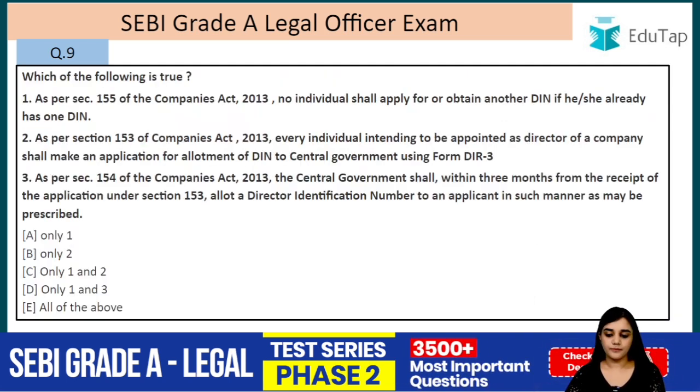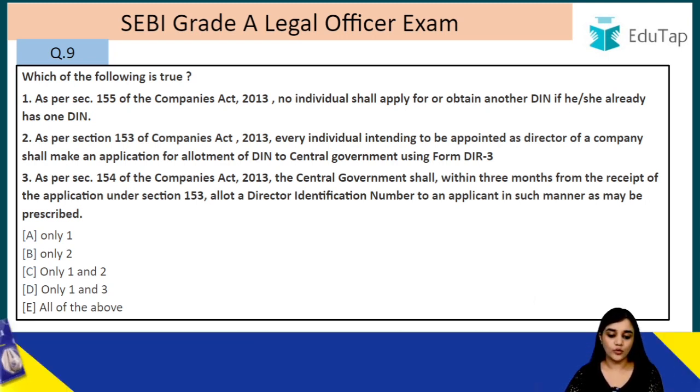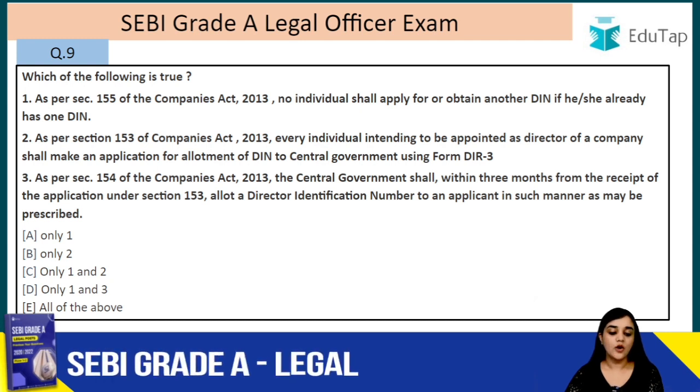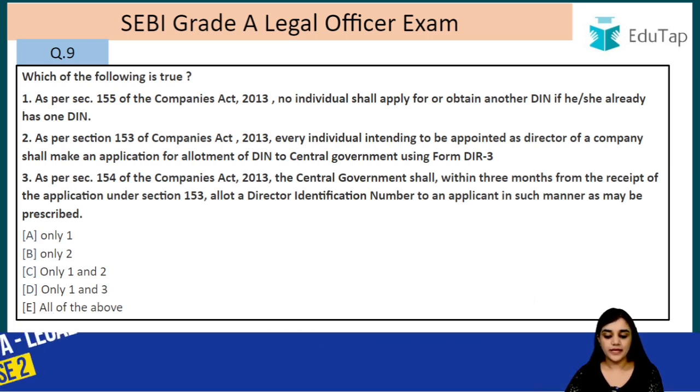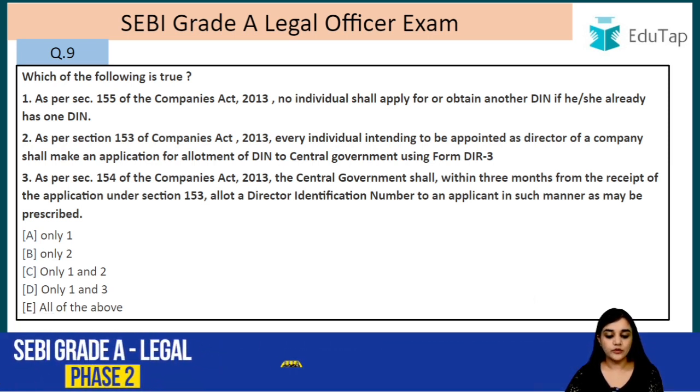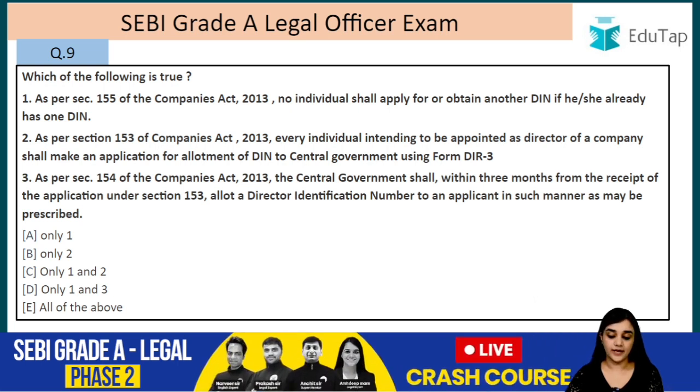Question number 9. Which of the following is true? As per section 155 of the Companies Act 2013, no individual shall apply for or obtain another DIN if she already has one DIN. As per section 153 of the Companies Act 2013, every individual intending to be appointed as a director of a company shall make an application for the allotment of DIN to the central government using form DIR 3.